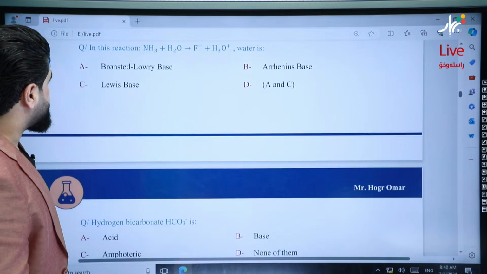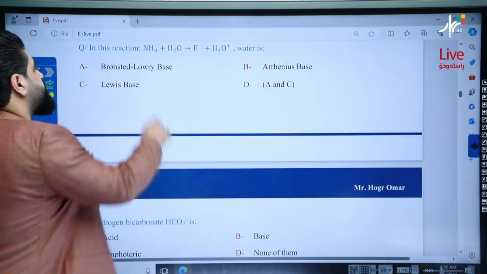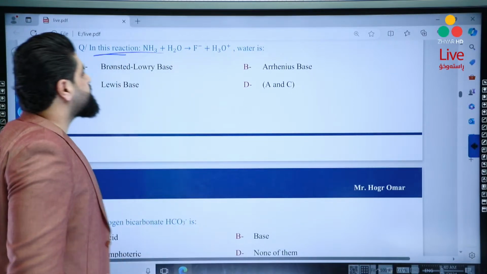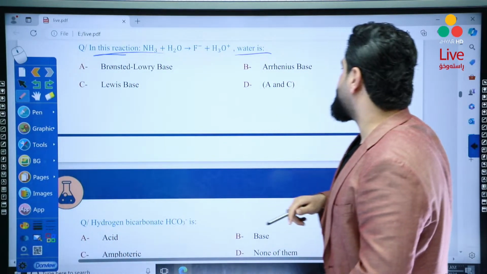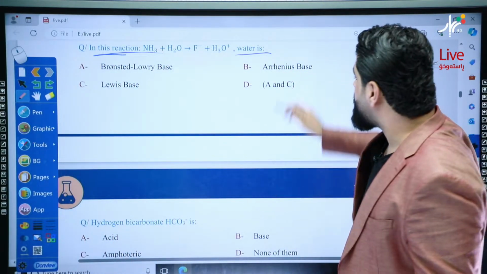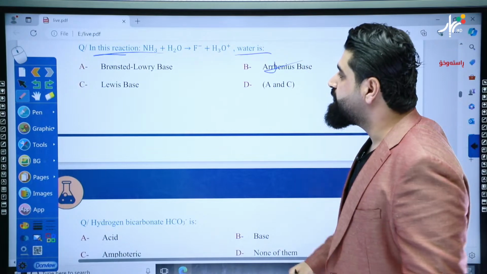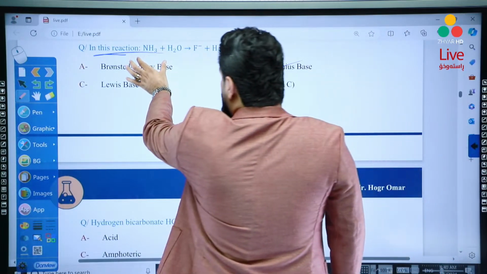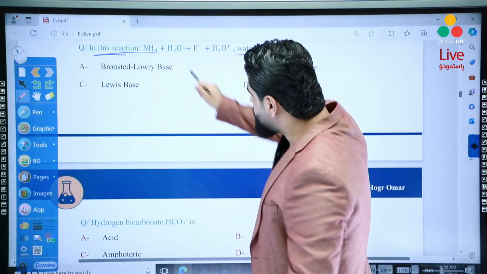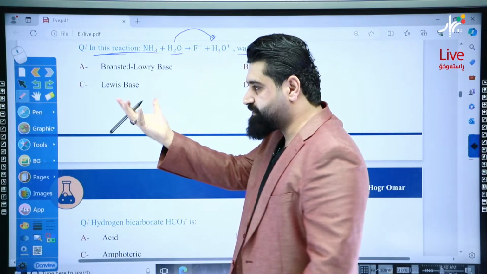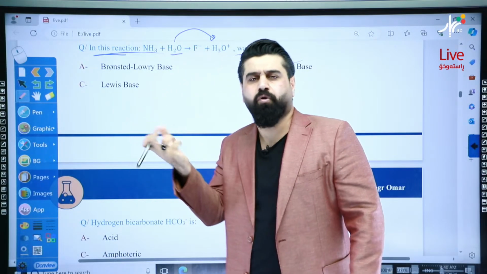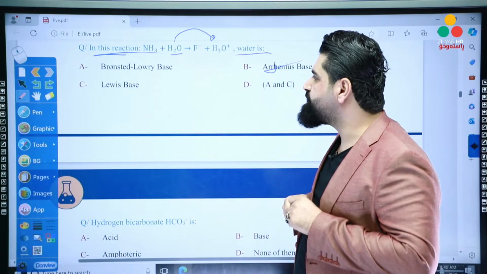In this reaction, yalla, this is very, very important. In this reaction, what is water again? According to Arrhenius, water is nothing. It's just a solvent, so forget about B. According to Bronsted-Lowry, water is converted into H3O, it accepts a proton, receives a proton, so it becomes a Bronsted-Lowry base.